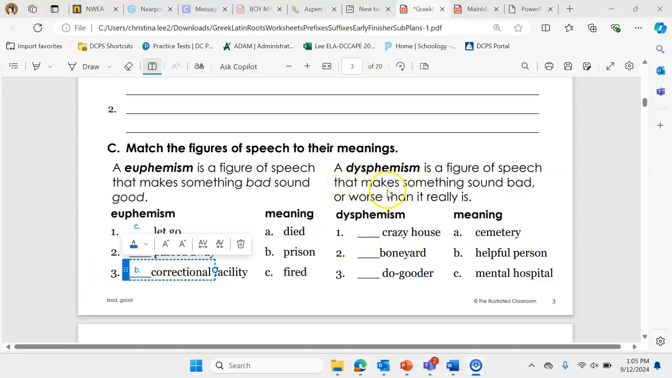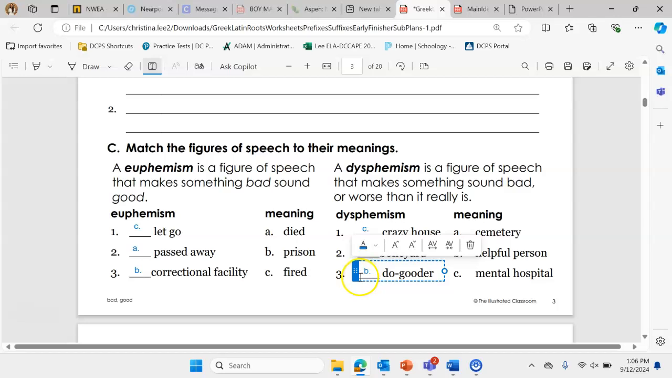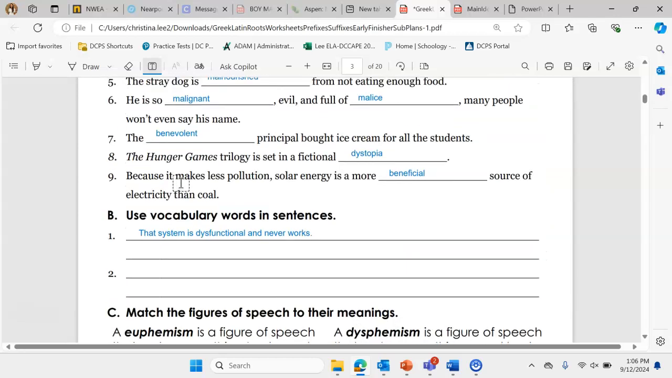Now, our dysphemisms are things that make something sound worse than it really is. So a crazy house is not a nice way to say a mental hospital. A boneyard is not a great way to say a cemetery. And a do-gooder is kind of an unkind way to say that somebody's a helpful person. Okay, so again, practice these words, euphemism and dysphemism. See if you can practice saying those out loud.